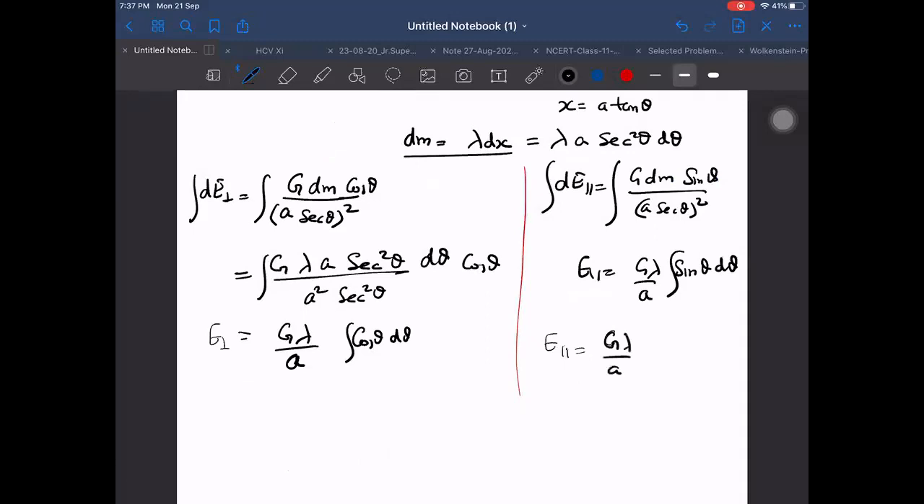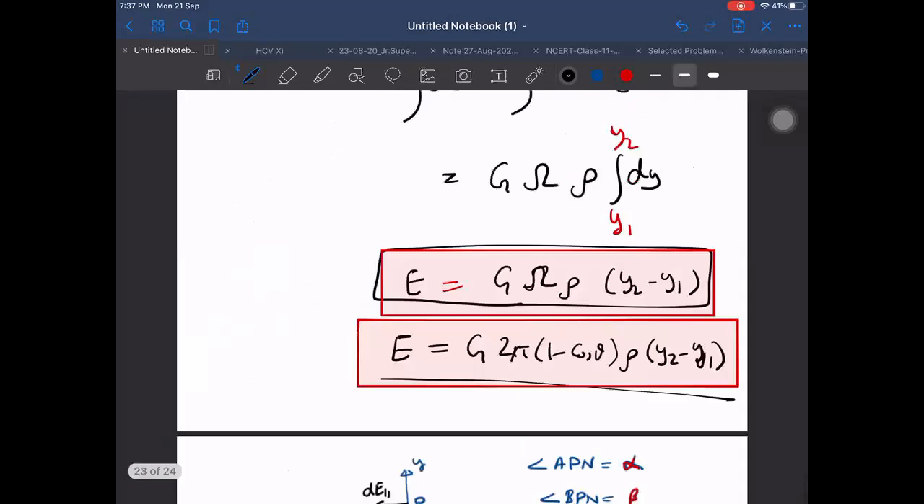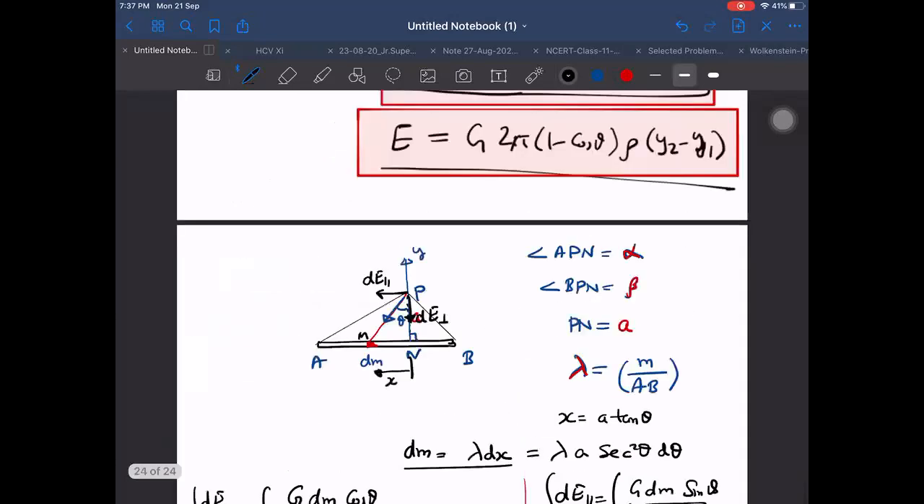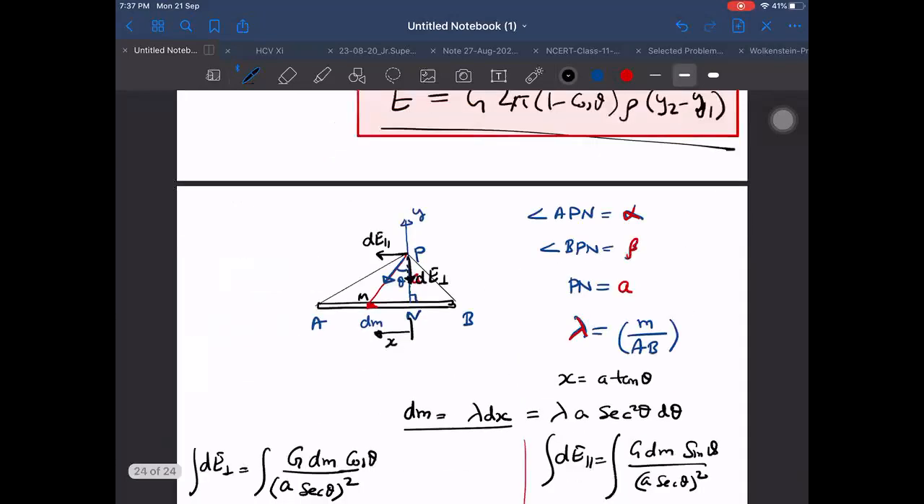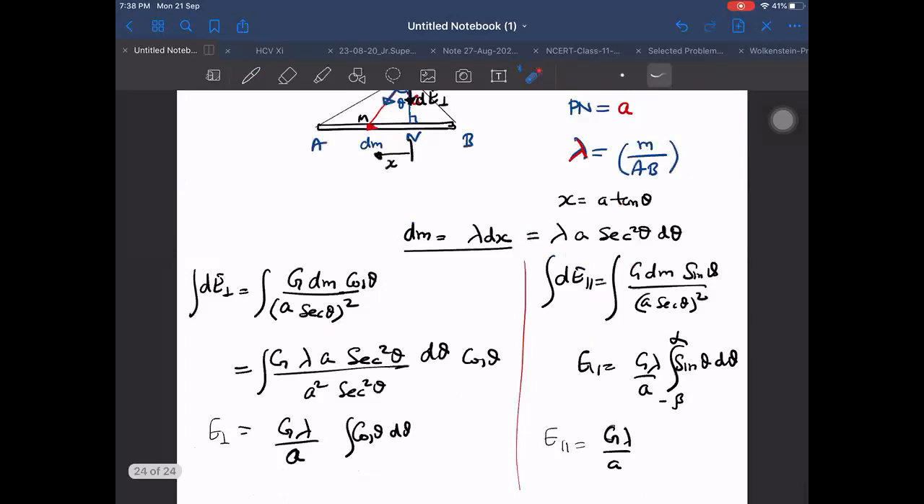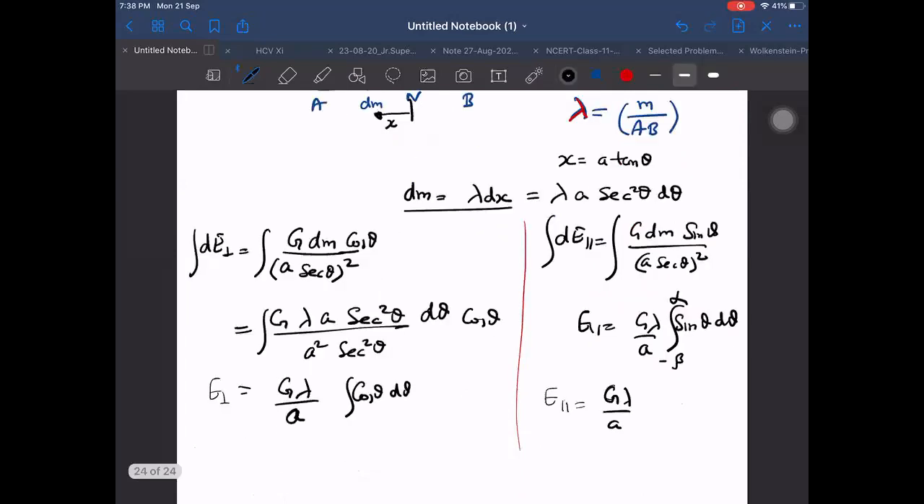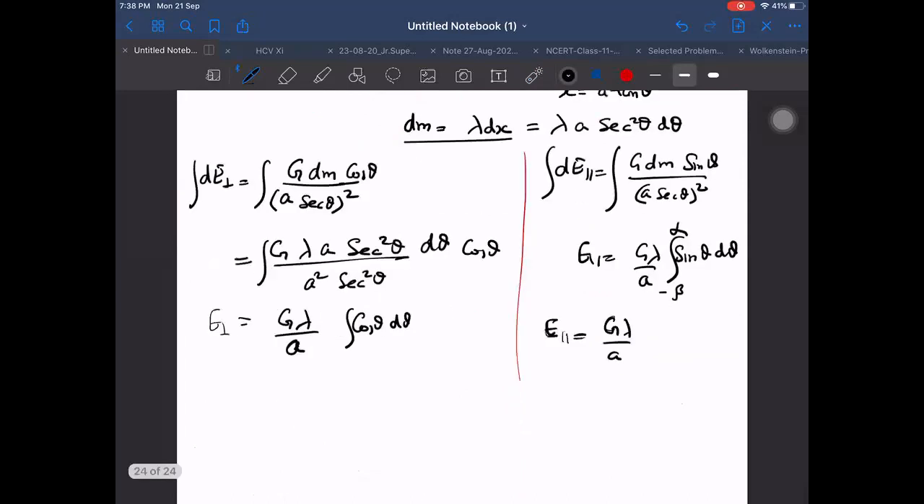Limits: I should put the limits from minus beta to plus alpha. Why minus beta? Theta on this side is negative, because I assumed my theta to be on this side. So that side will be taken positive, and the angles on the opposite side will be negative. Theta will be taken positive in the anti-clockwise direction, and the other one will become negative. What do we get now?